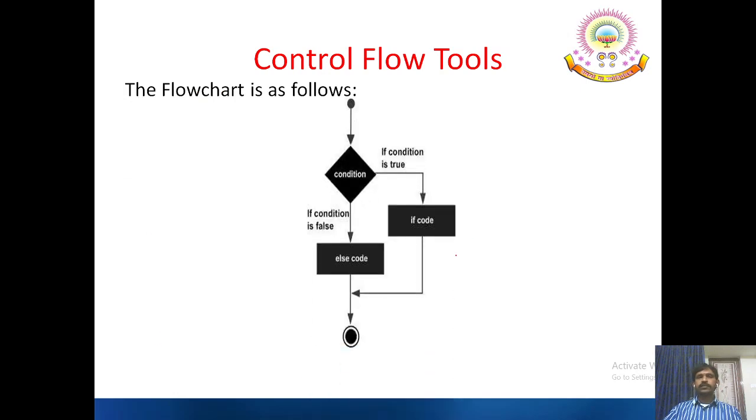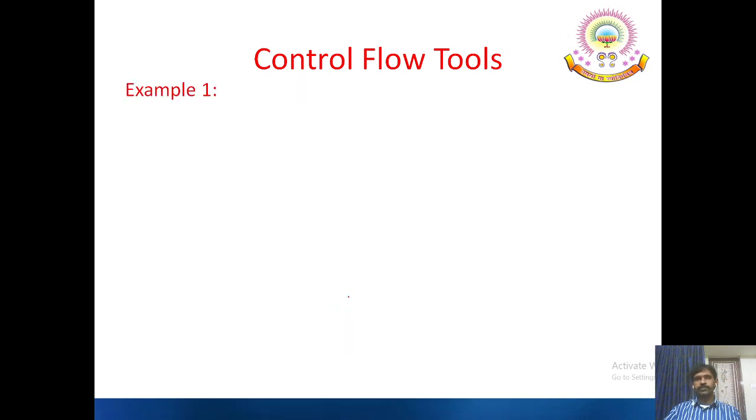So the flowchart is general, we know this. If the condition is true, control flows to this side. If the condition is false, it flows to this side. This is the true case and this is the false case. Any one of these two blocks is only selected for execution and then continues to the normal sequence of operations.